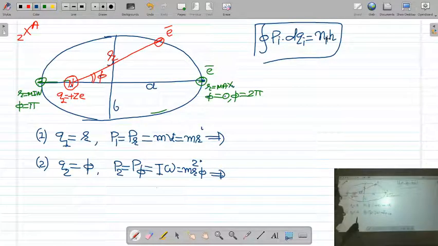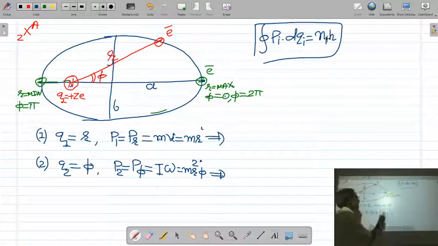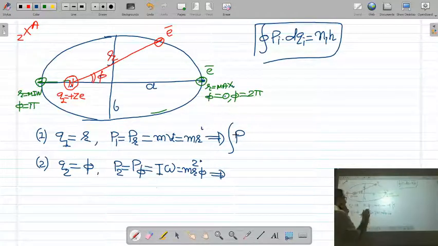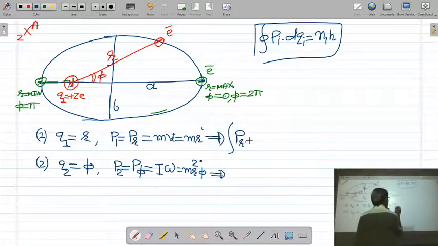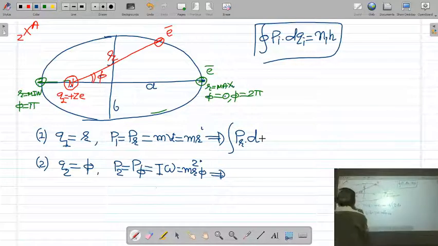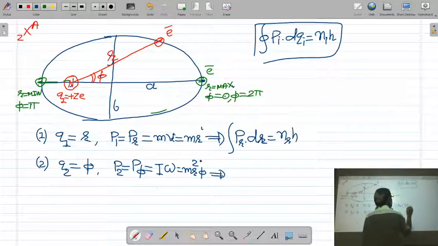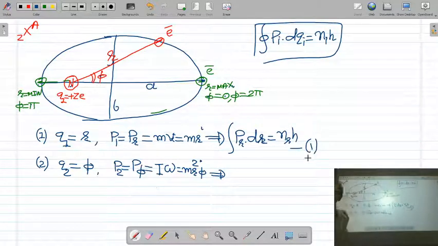So for r coordinate, the phase integral will be the integration of pr dr, instead of position coordinate x writing r, is equal to nr h. So this is the phase integral for r coordinate.